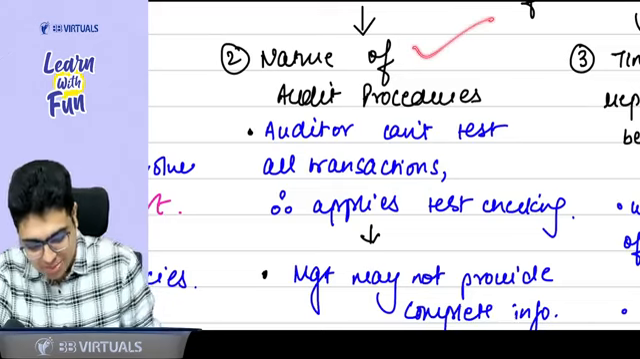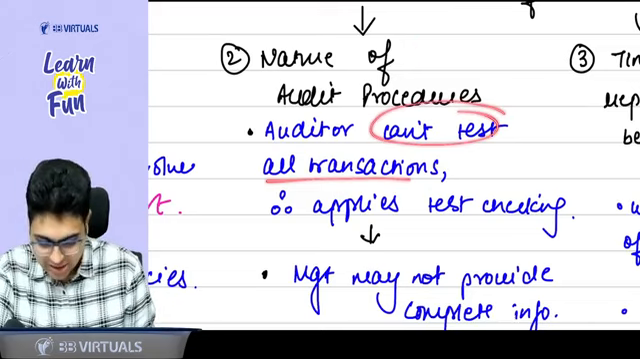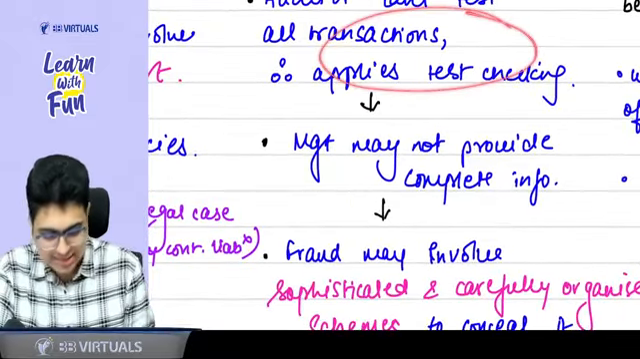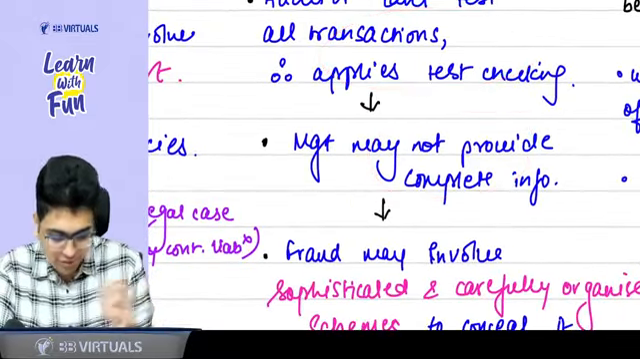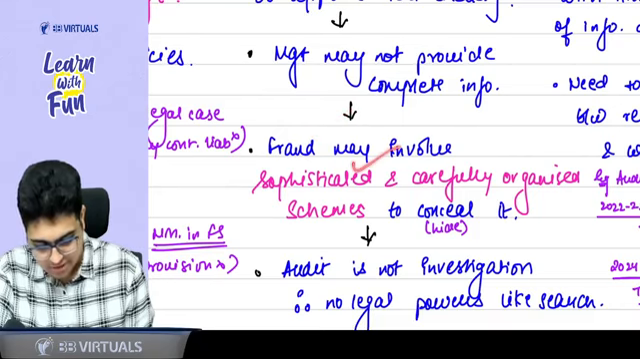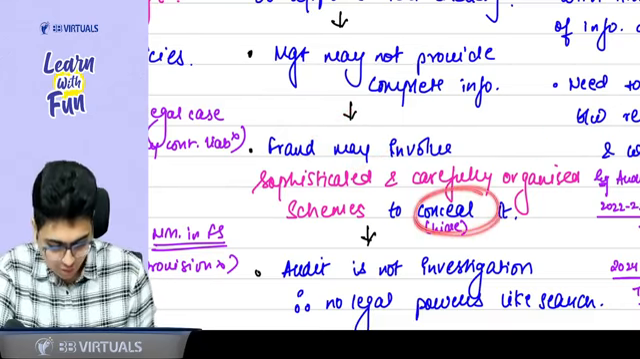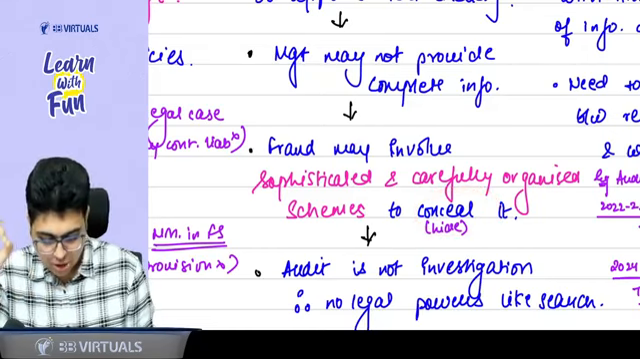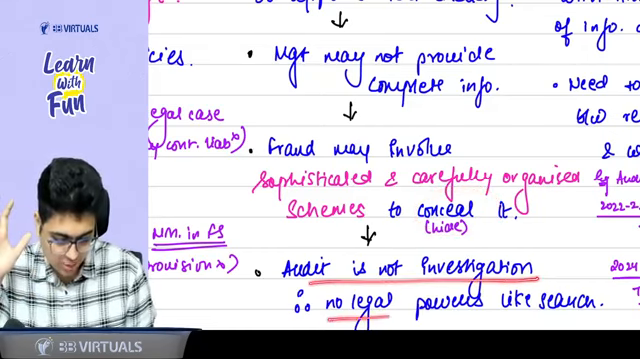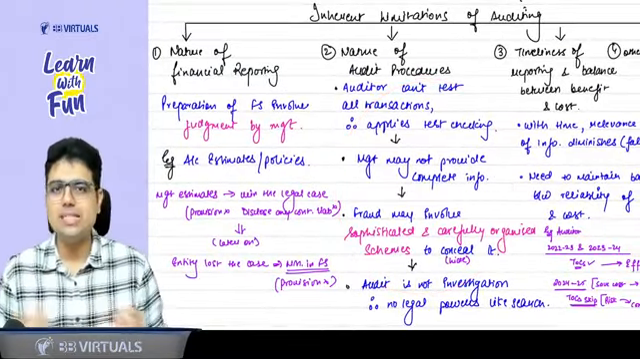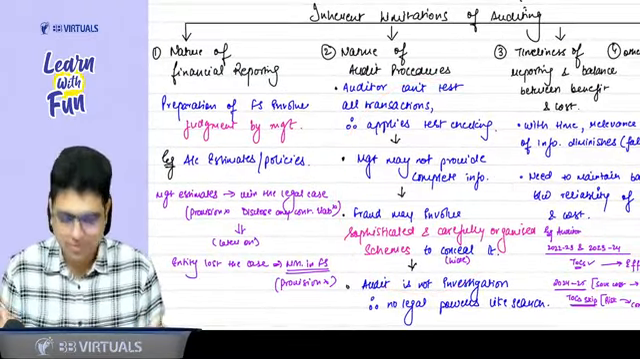So nature of audit procedure says that auditor cannot test all the transactions. He does sampling, and whatever he's testing, management may not provide complete information. Why, sir? Because they may be involved in fraud, which can involve sophisticated, carefully organized schemes which are designed to hide the fraud. So, sir, why can we not detect a fraud? Because audit is not investigation, we don't have legal powers. So this is about the nature of audit procedures, which basically says that auditor cannot detect the fraud.